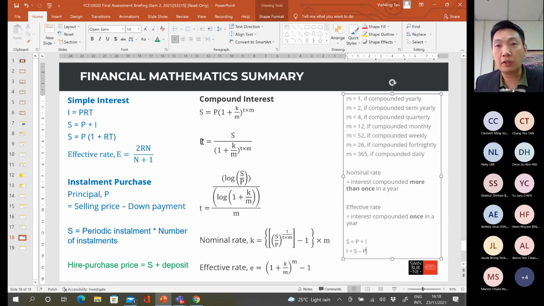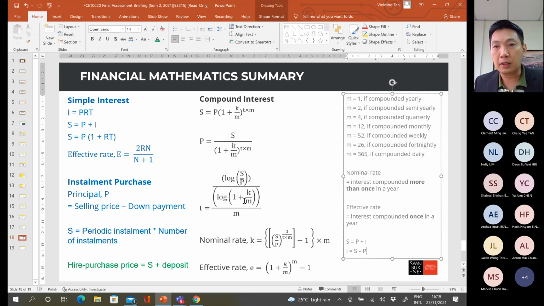So in order to get the principal value, we can just transpose the formula from here. So P is equal to S divided by this whole thing. Then how about T? Because for the T, you may find that the original T is an index number. So in this case, in order to get this T, you have to use the logarithm. You need to use logarithm in order to get the T value, using this formula. Okay, log.